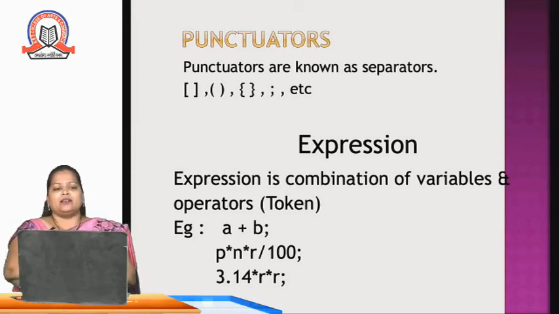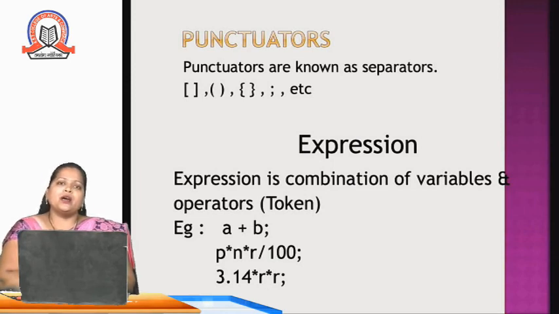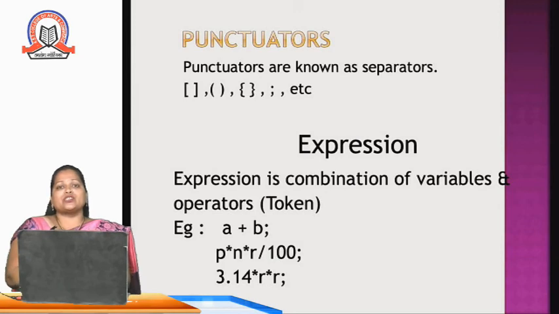And in the last I have written expression, like the combination of variables, data types and operators, we can create an expression. So here I have given some examples of expressions: a plus b. Then I have written the formula for calculating simple interest, that is p into n into r upon 100. Then the formula for area of circle, 3.14, the value of pi, into r. So these are some expressions which are combinations of operators and variables.